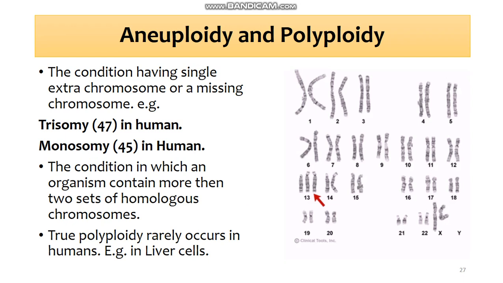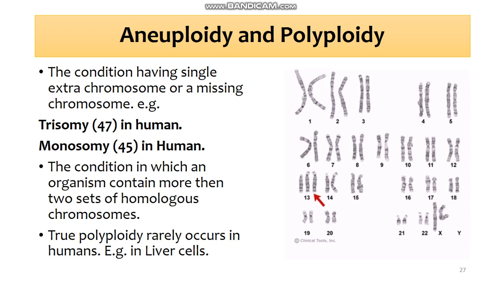What do we mean by aneuploidy? Aneuploidy is a condition in which a single extra chromosome or a missing chromosome occurs. Basically, we are talking about trisomy, which means the addition of one extra chromosome, or monosomy, which is the loss of one chromosome.